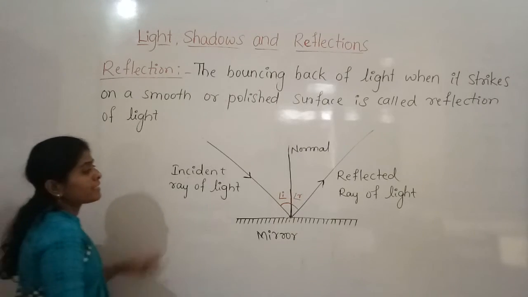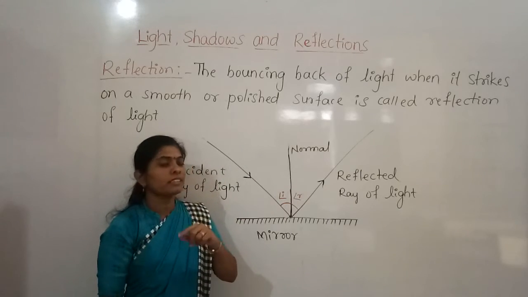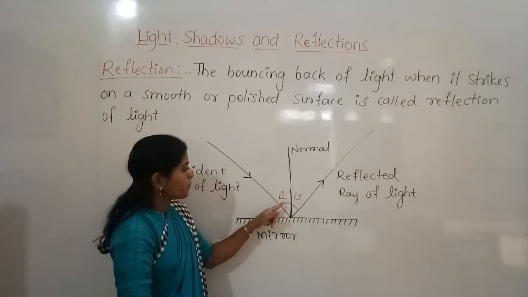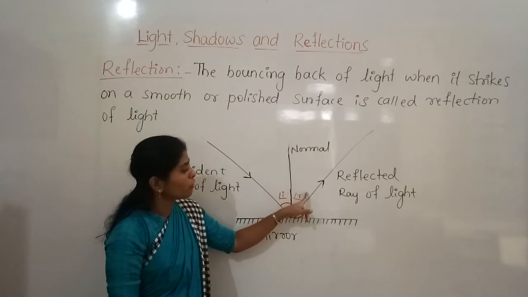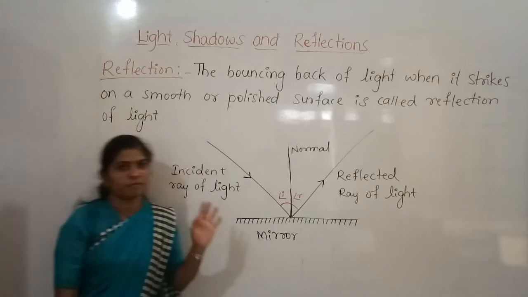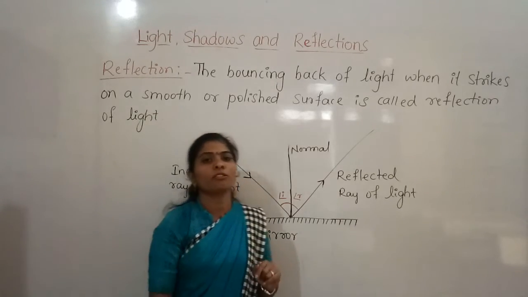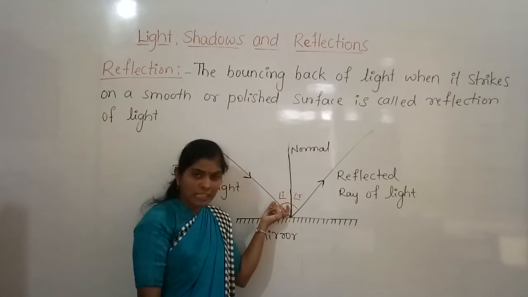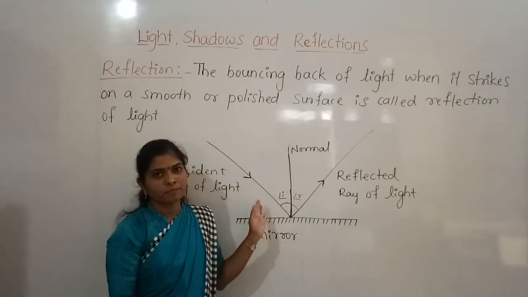Okay, and the second law. The second law states that the angle of incidence is always equal to the angle of reflection. ಈ angle of incidence ಎಷ್ಟು ಇರ್ತೈತೆ ಅಷ್ಟೇ ಇರ್ತೈತಿ angle of reflection ಇರ್ತೈತಿ.